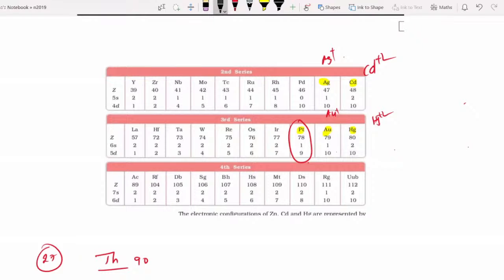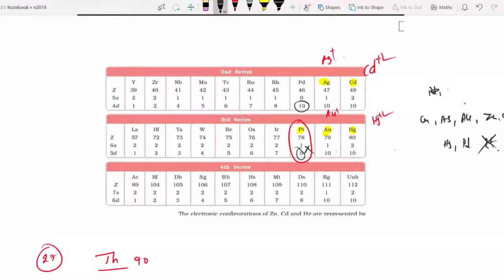Yes, palladium has 10. This is wrong. Platinum is not there. So palladium, what is that? In the answers are copper, silver, iron, and zinc, cadmium, mercury, and palladium. Platinum cannot, either in oxidation state or in atomic state. It has 9 electrons only. By mistake, I went wrong. Okay, tell me, any doubts?